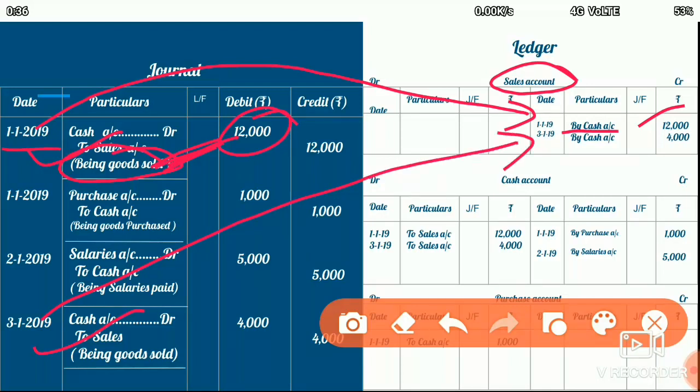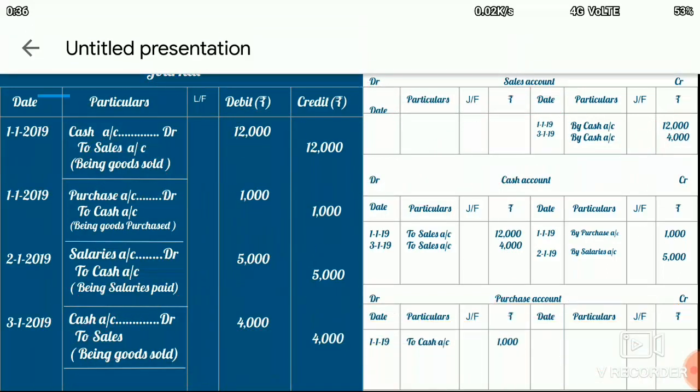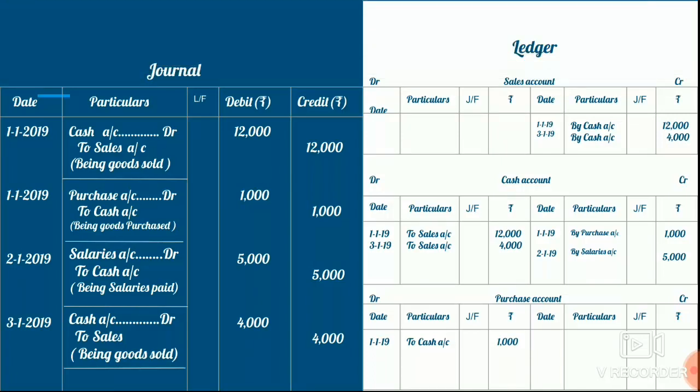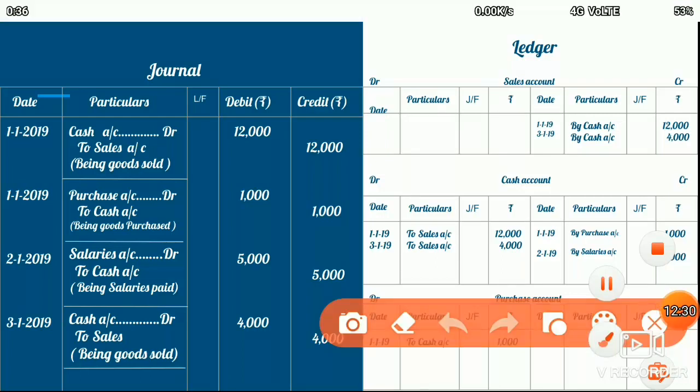The reason here is cash sales, so we write sale for cash, and then we write the amount as 4,000 rupees. So this is how we do the posting in our ledger account. All the transactions related to sales will be posted from the journal to the sales account in the ledger book. Let me show you another example, the cash account.